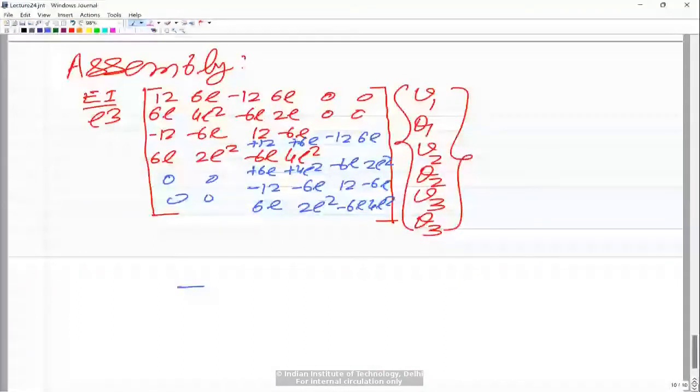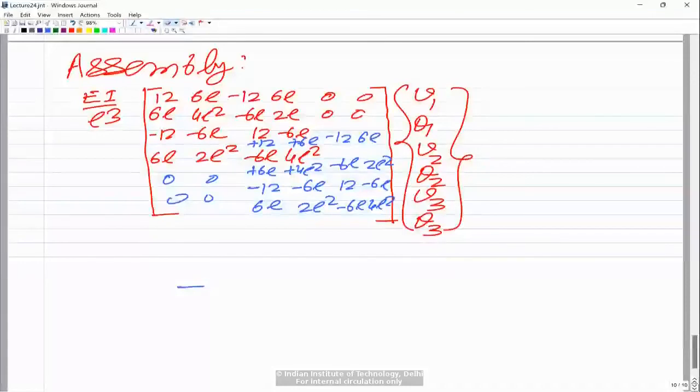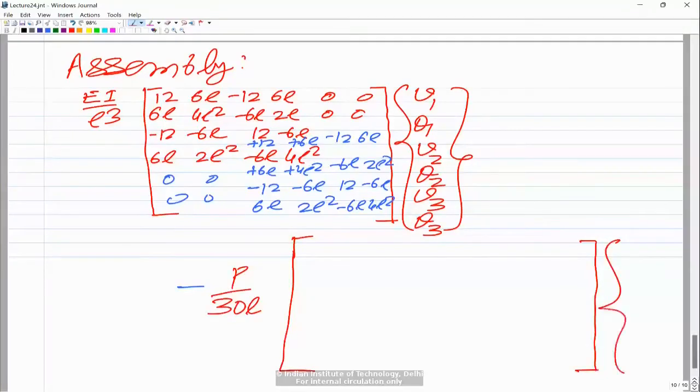So we have P upon 30L, common from both the elements, and inside, the geometric stiffness matrix is also going to be of size 6 by 6, with the same V1, theta 1, V2, theta 2. Now you are dealing with two matrices, so that's the only difference.